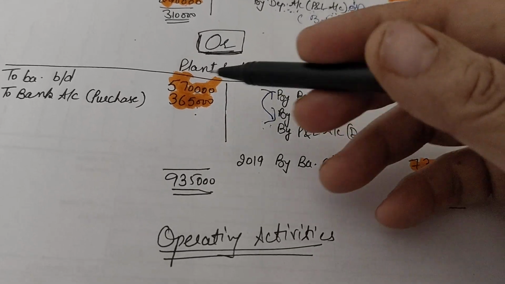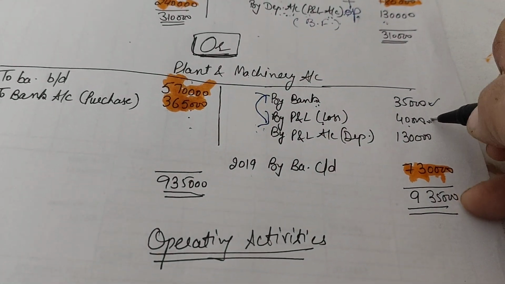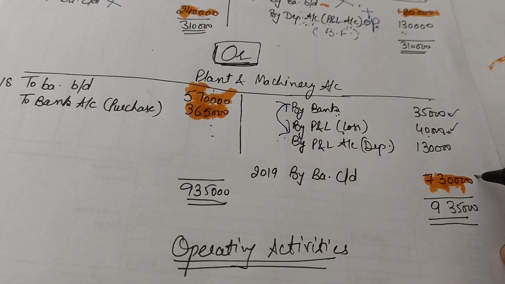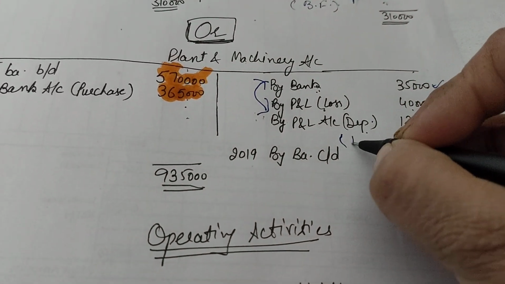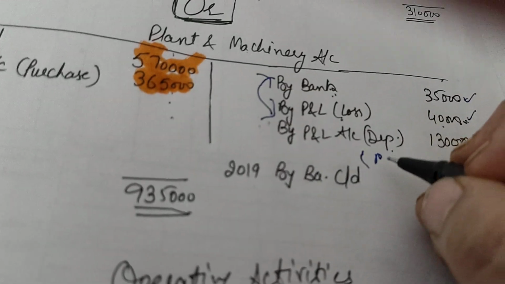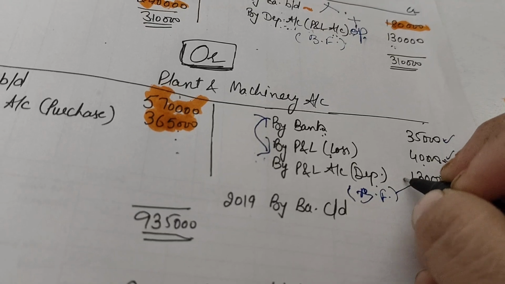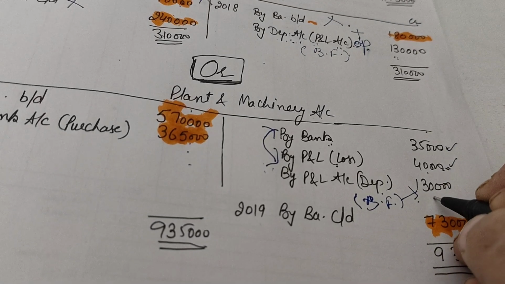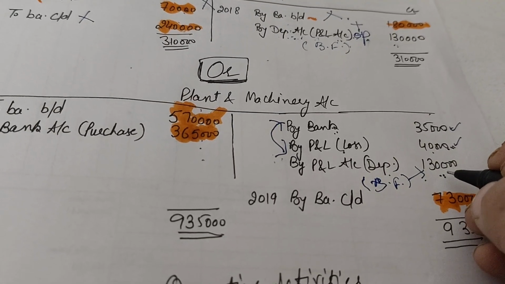Now from all the given information and the closing balance, we will get a value on the credit side as a balancing figure. This is my balancing figure of rupees 1,30,000 depreciation. So we got this depreciation from here.